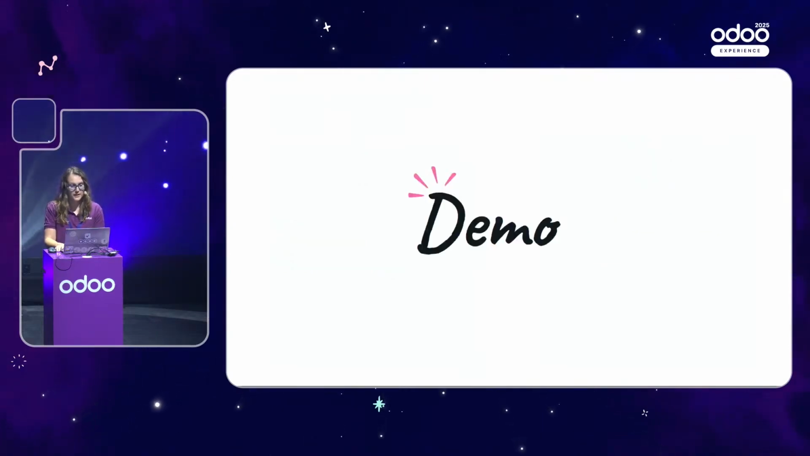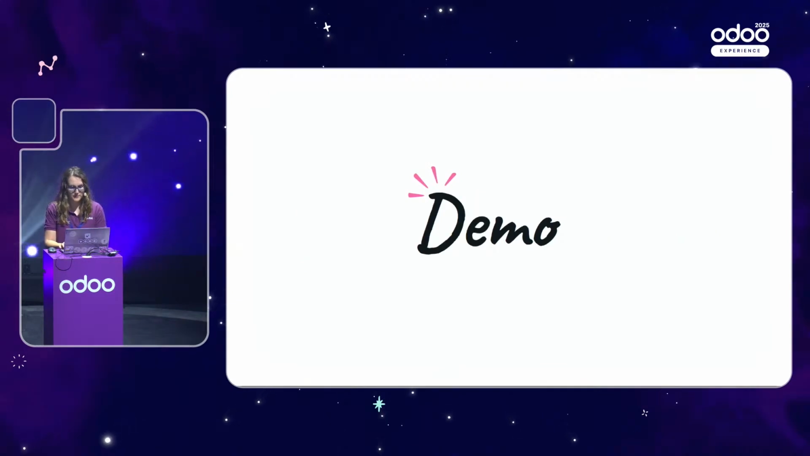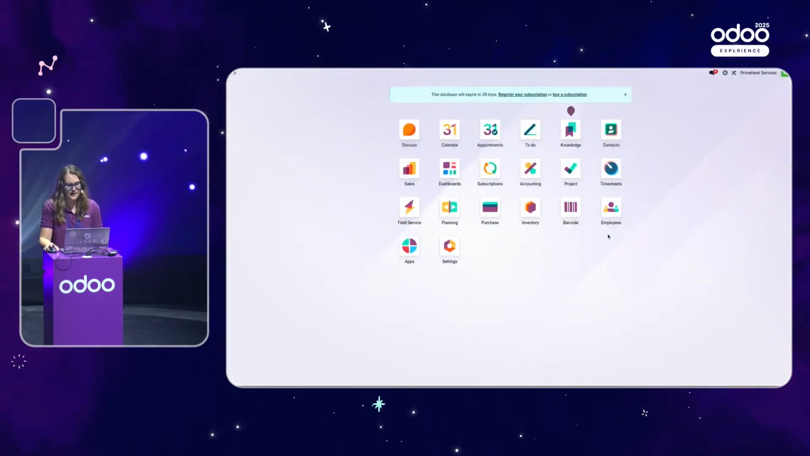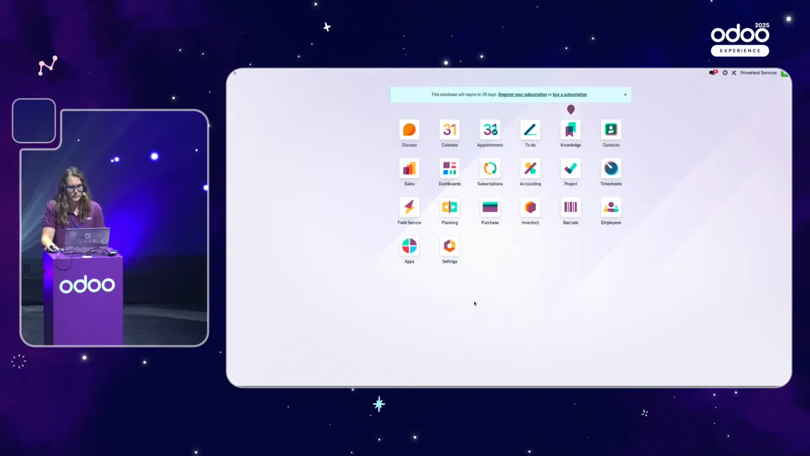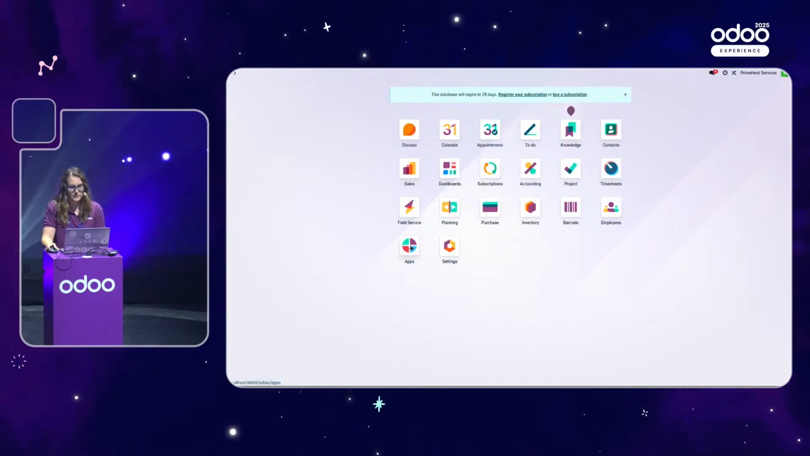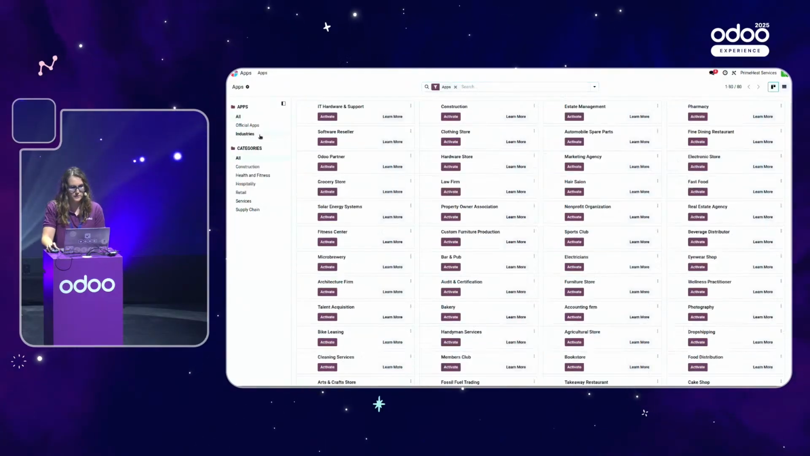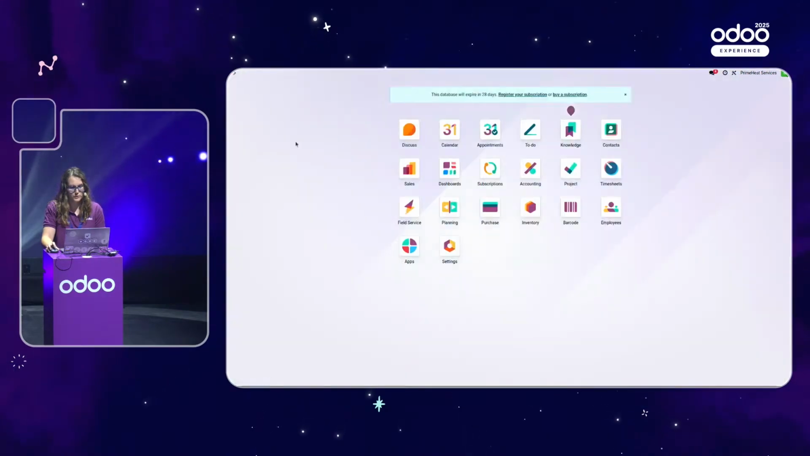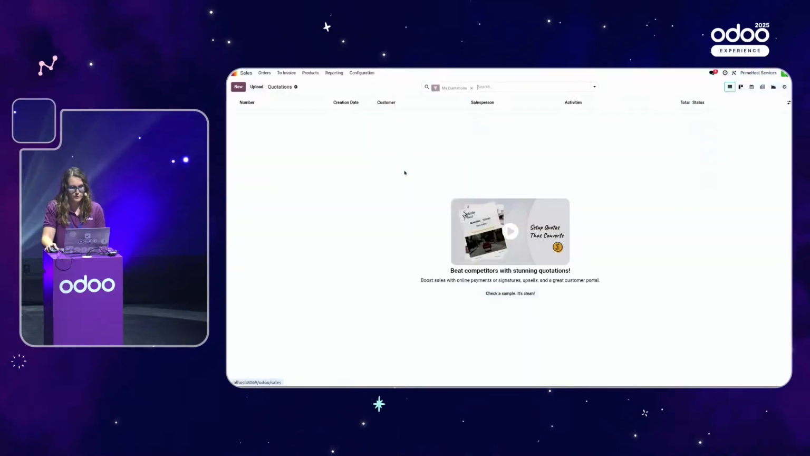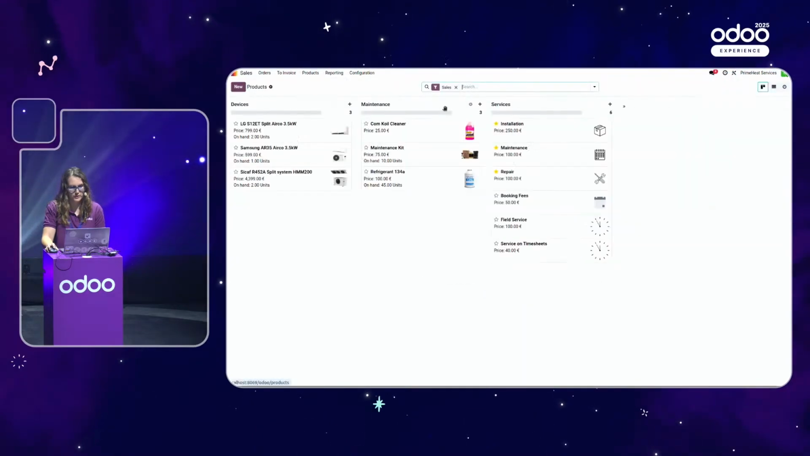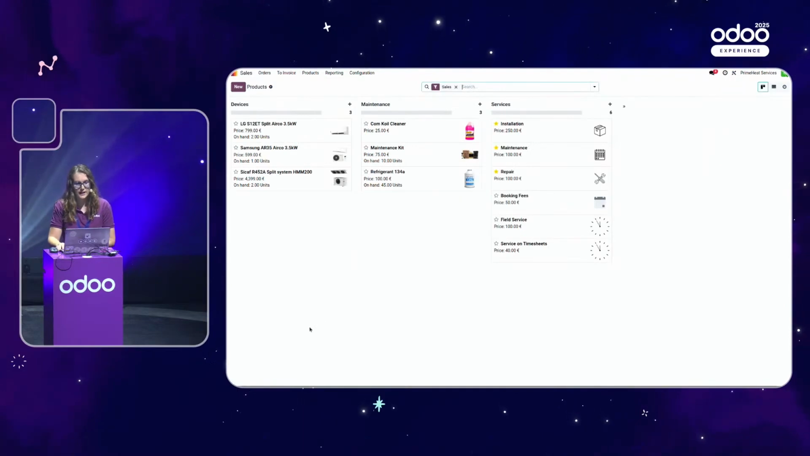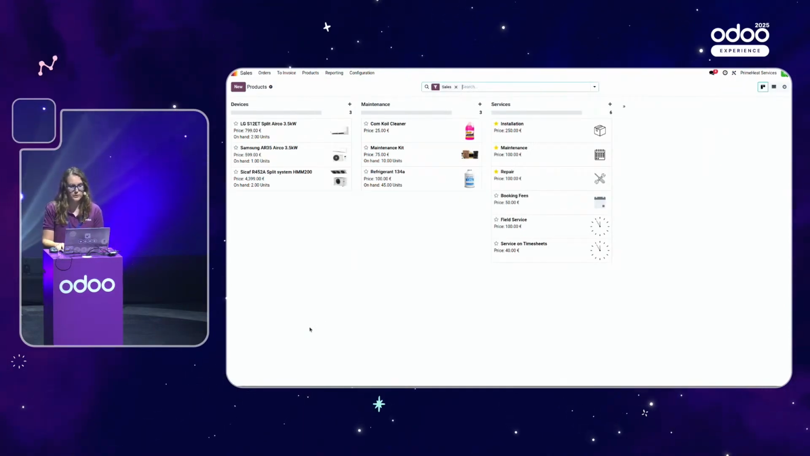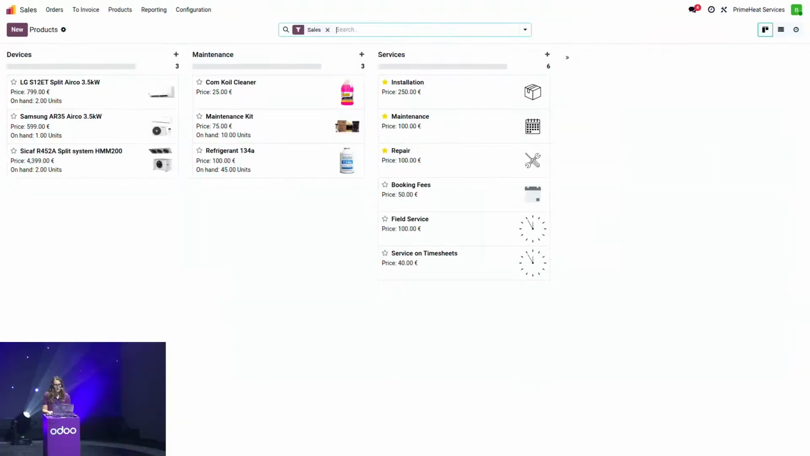But enough talking, let's go into the database. So in this database, I have installed the HVAC industry module. How to do that? You can go to the applications here and go to industries, and this is where you'll find it. I'm first going to go to the product catalog. So I'll go to sales, products, and products. We see here that we already have 3 product categories configured. We have the devices, the maintenance, and the services. We will have a look at each one of those product categories.